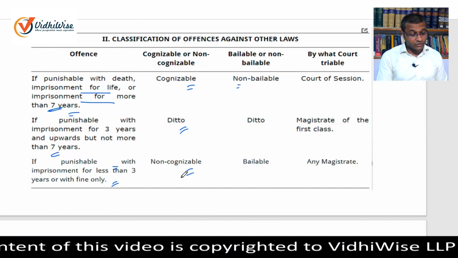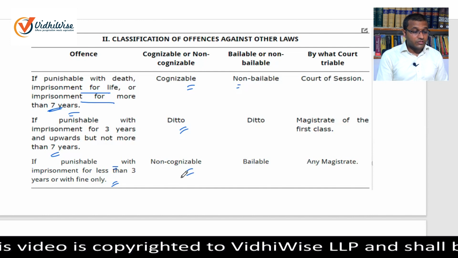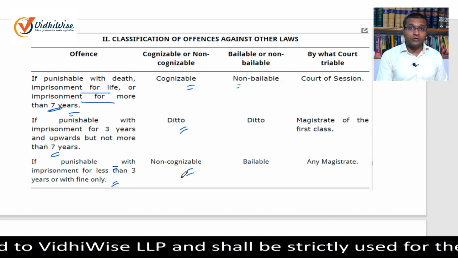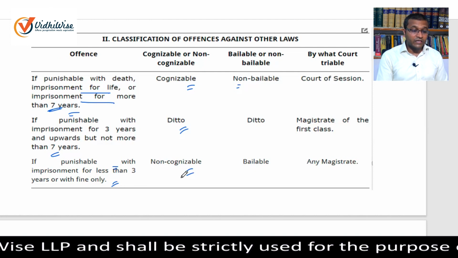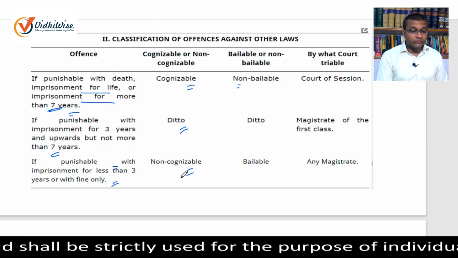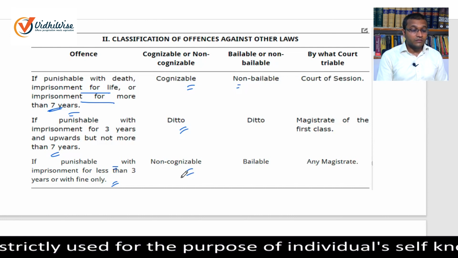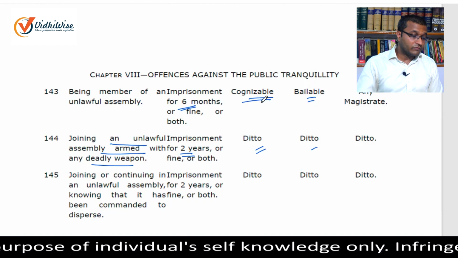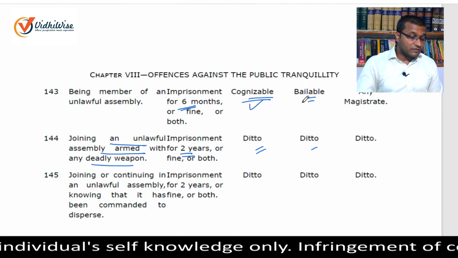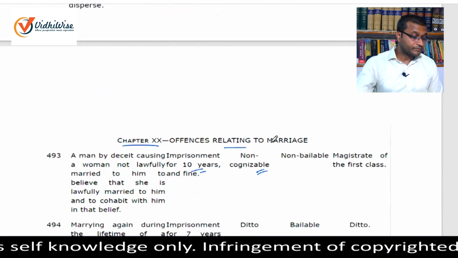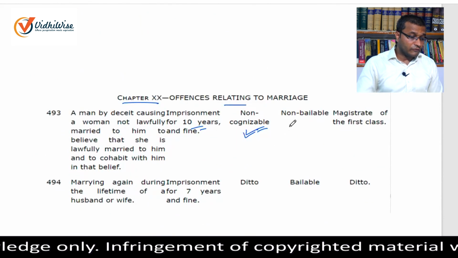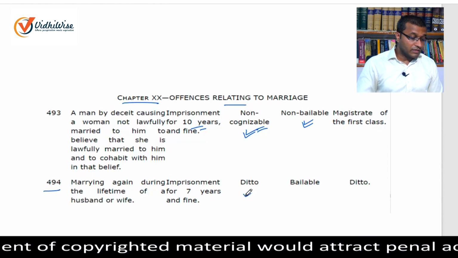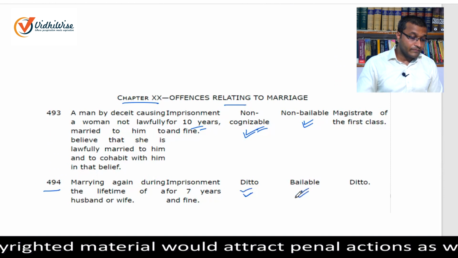Now the next question is whether all cognizable offences are non-bailable, or whether all non-cognizable offences are bailable. We cannot make any generalization; rather, we should refer to the provisions of the CrPC and particularly the schedule. If we refer to section 143, we see that the offence is cognizable as well as bailable. If we refer to section 493, the offence is non-cognizable as well as non-bailable. If we refer to section 494, then again the offence is non-cognizable as well as bailable.